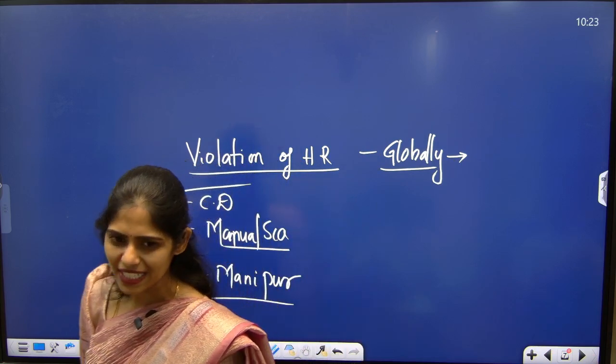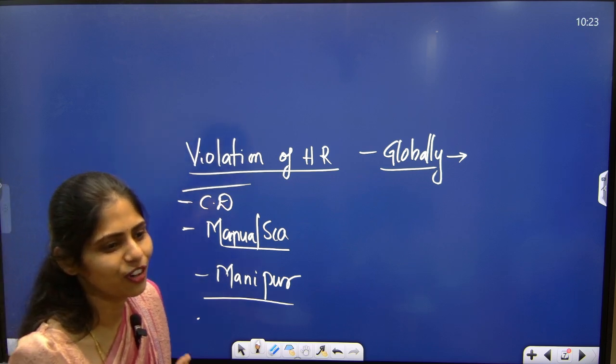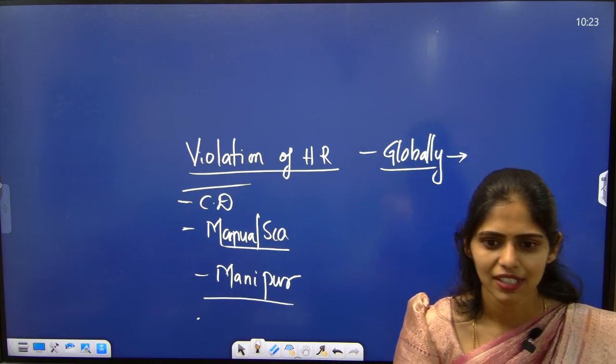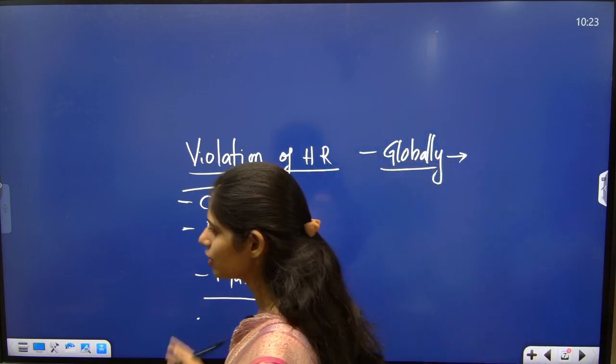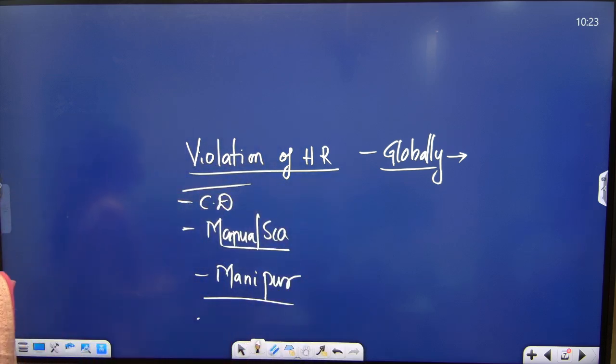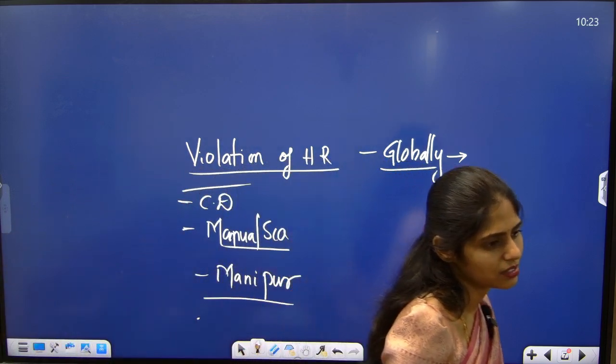Yes, is our government taking any steps or not? Okay, now tell me about the challenges. Even though the government is taking a lot of steps, this violation of human rights is still happening. Then what are the loopholes? Ethics, come on. What are the loopholes?